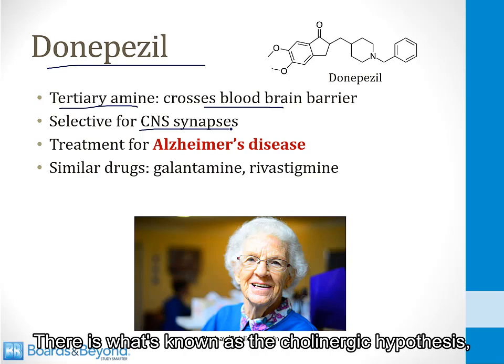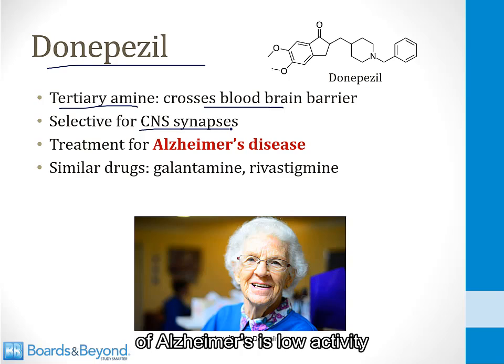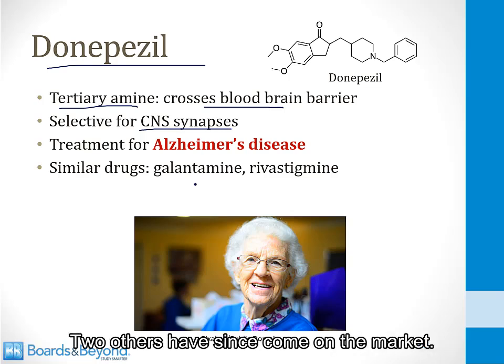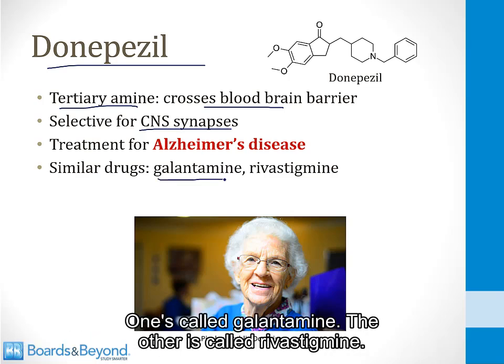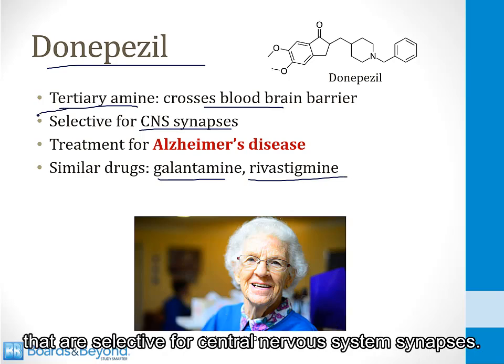There is what's known as the cholinergic hypothesis, which hypothesizes that one of the causes of Alzheimer's is low activity of acetylcholine in the brain, so this drug can boost the activity. And donepezil was the first drug like this on the market. Two others have since come on the market. One's called galantamine, the other's called rivastigmine, but they're all acetylcholinesterase inhibitors that are selective for central nervous system synapses.